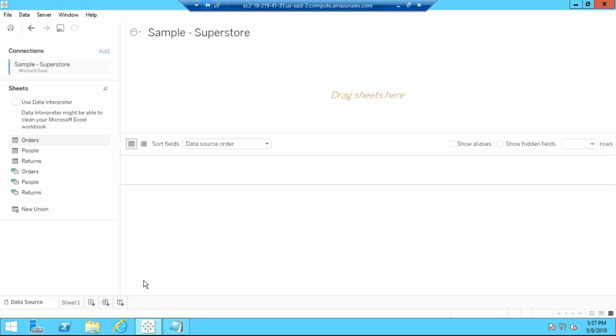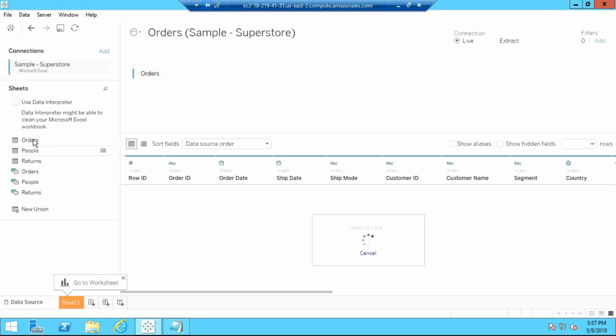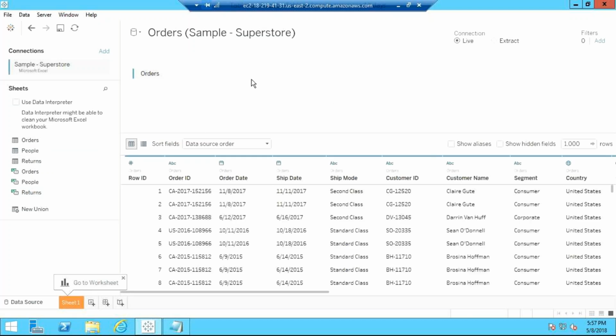The Excel file is having multiple sheets: sheet 1, sheet 2, sheet 3. These are the sheets here: orders, people, and returns. So which sheet do you want to load? Let's suppose I want to load orders. So just click on orders and drag it to the sheet here. Select and drag it onto this. Orders. Can you see orders?